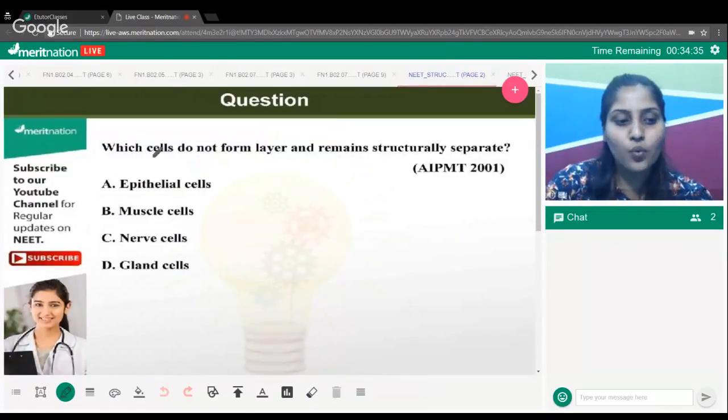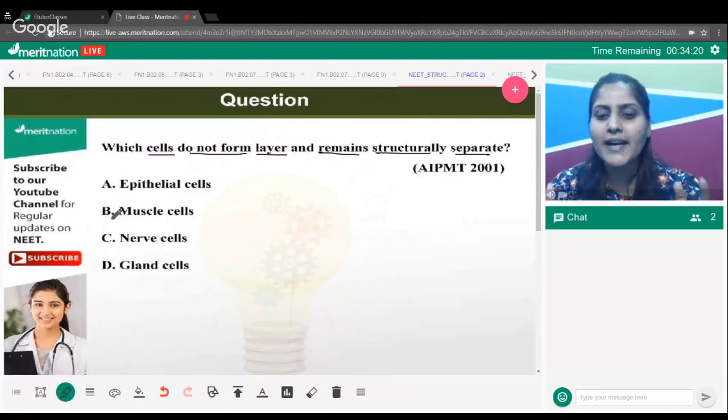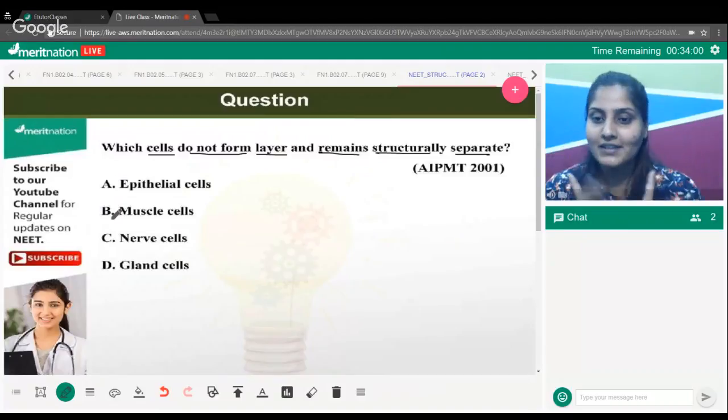asks you which cells do not form layers and remain structurally separate. You have to think and tell which tissue cells are not forming a kind of group that you find in other tissues. These cells perform their task more individually. They're not present one over the other, rather they are connected end to end, one by one in a chain manner. This is the difference. So which cell do you think fits the description?